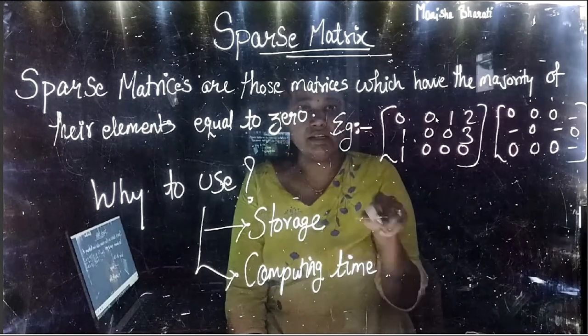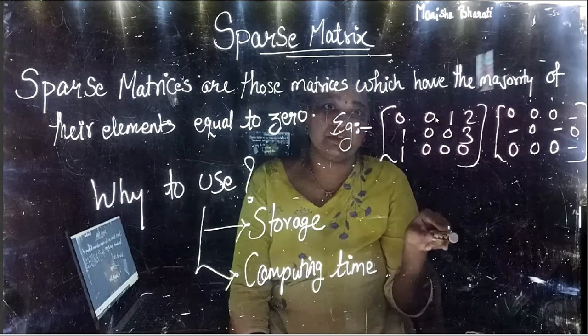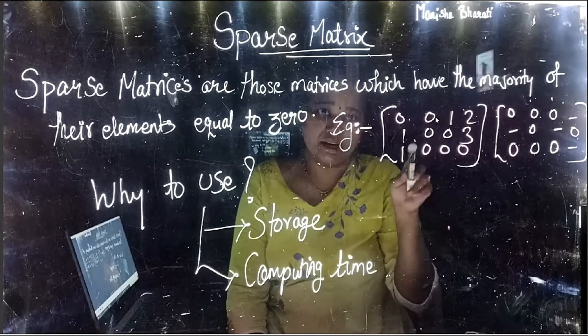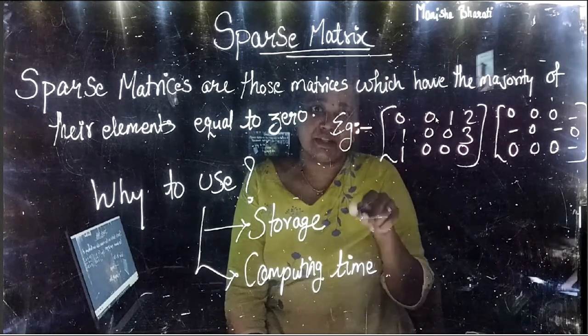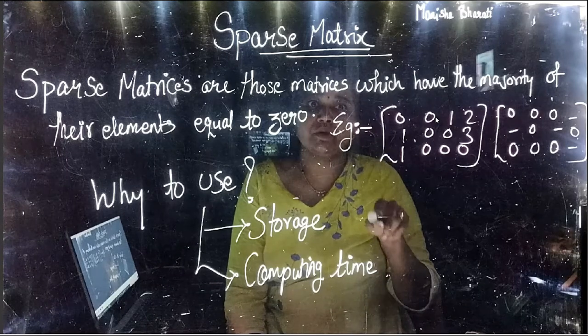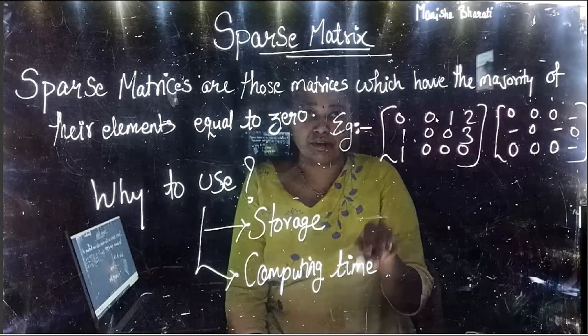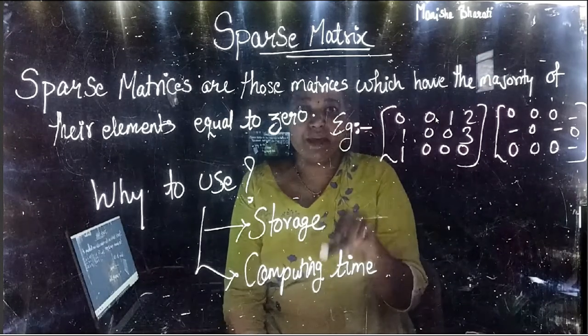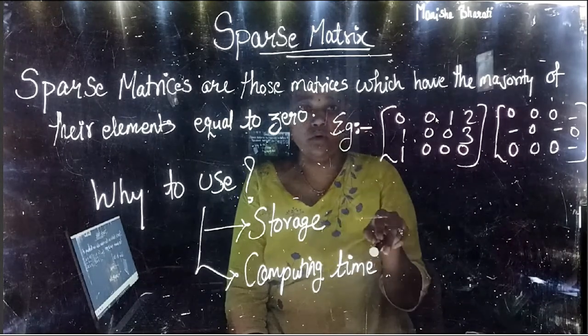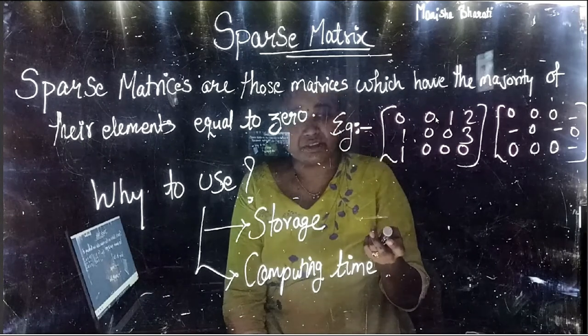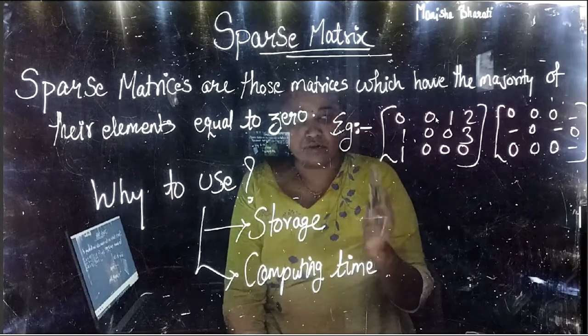Here, the time used to traverse zero elements is saved. That's why the computing time is also reduced. So these are the two main reasons why sparse matrices are used more often.